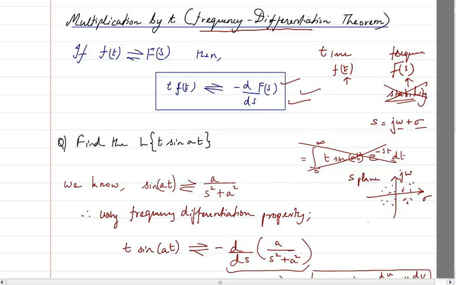So this is the next property which we should write.